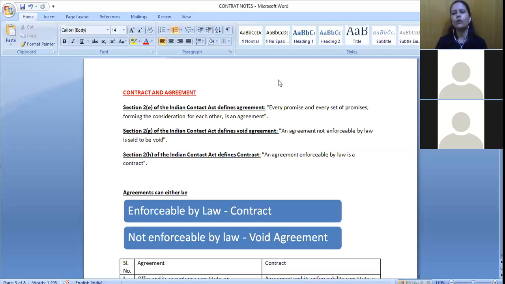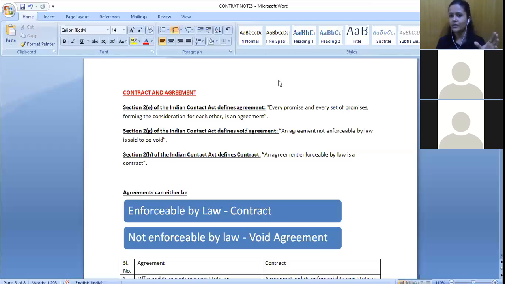You may say, can you come to my place for dinner? You said, okay, I will come. I prepared food and everything. The next moment, you are not coming. You said, I'm not feeling like coming. Can I go to the court? I cannot go to the court. So those would be void agreements. You are making a promise, but later on you are not following it, and I cannot enforce it by law. I cannot go to the court for violation of it.